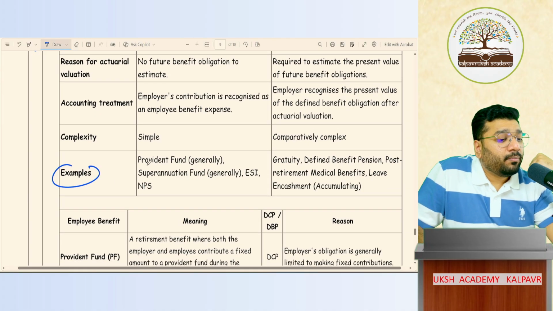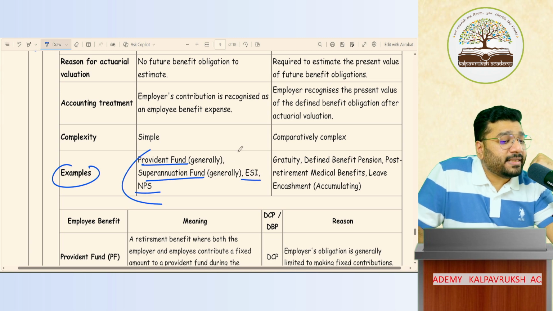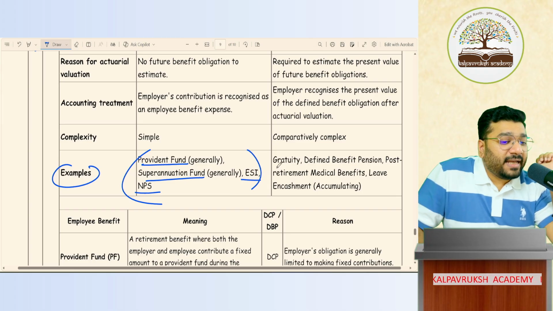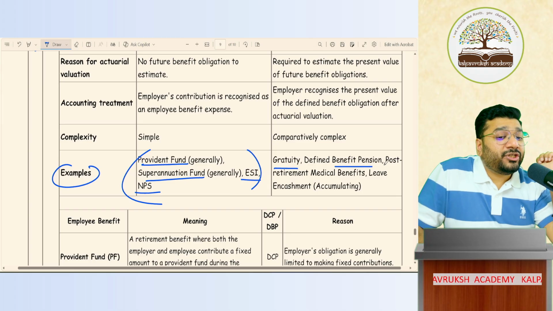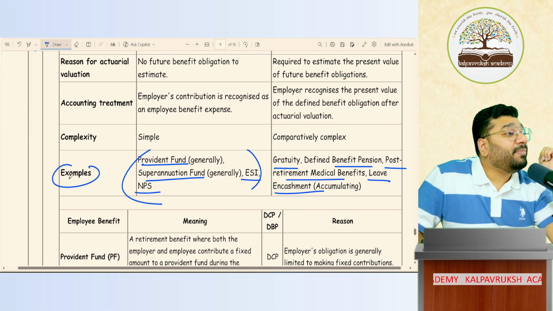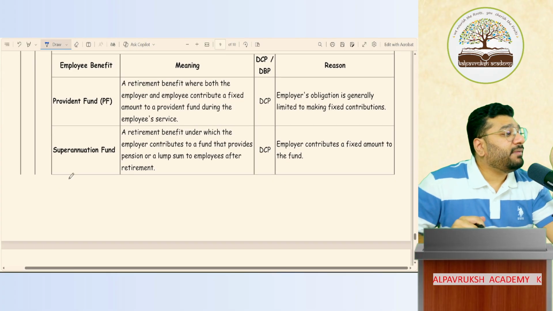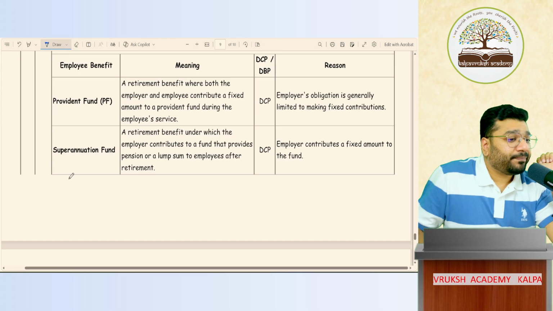Example, provident fund, superannuation fund, ESI, NPS, all these are contribution funds. Once I make the contribution, game over. Whereas gratuity, pension, post-retirement medical benefit, leave encashment, which are accumulating in nature, are examples of defined benefit plans. This is still not sufficient. Hence, I came with a little more elaborate example.